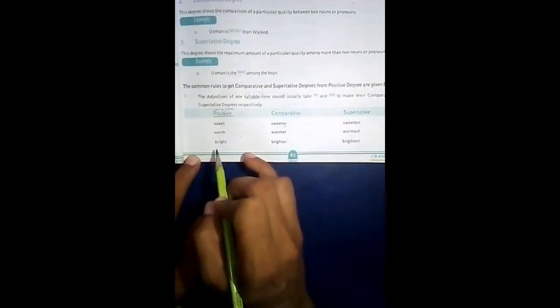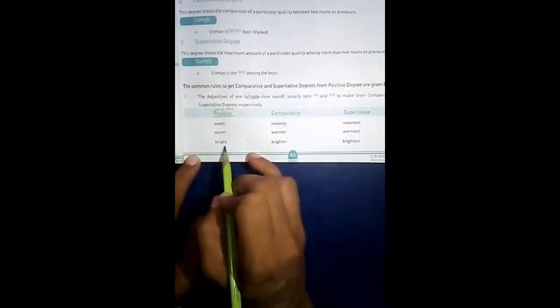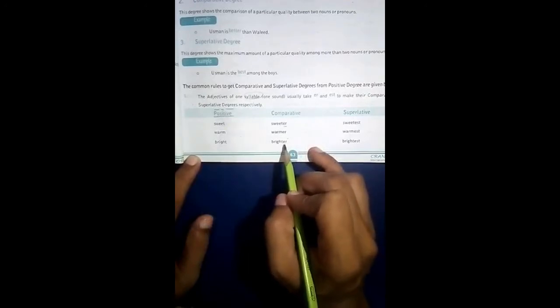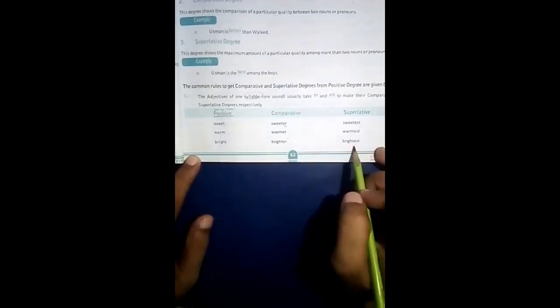Bright is also a one-syllable adjective. For the comparative we use er, brighter, and for the superlative we use est, brightest. Okay, now I move towards the second rule.